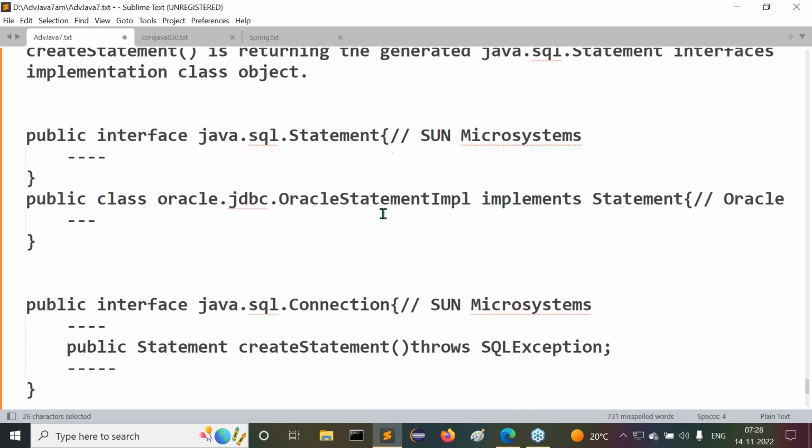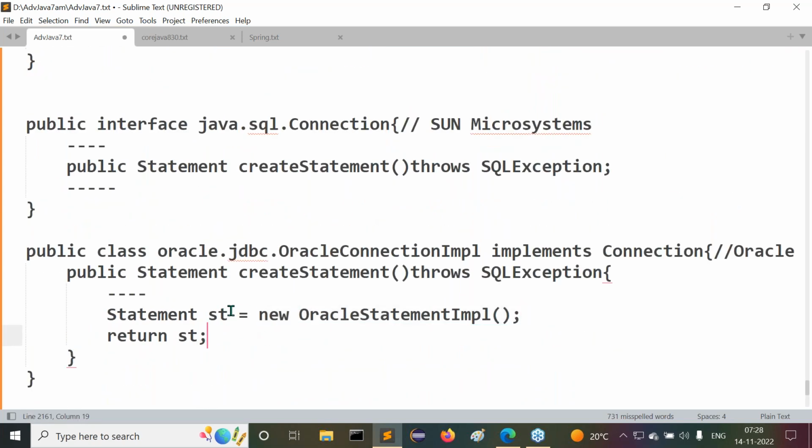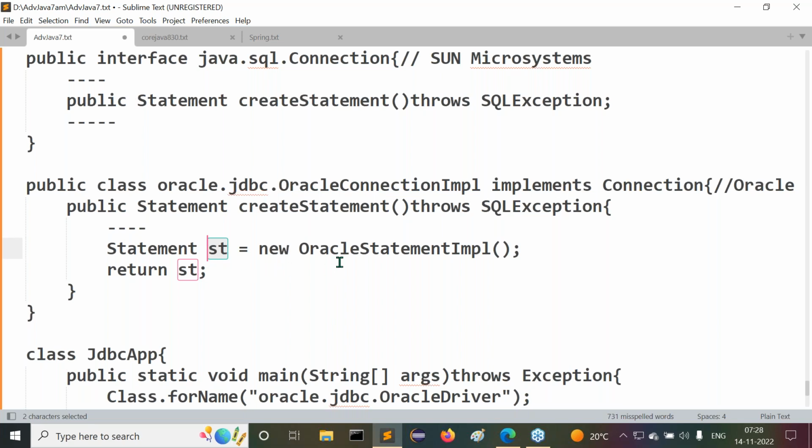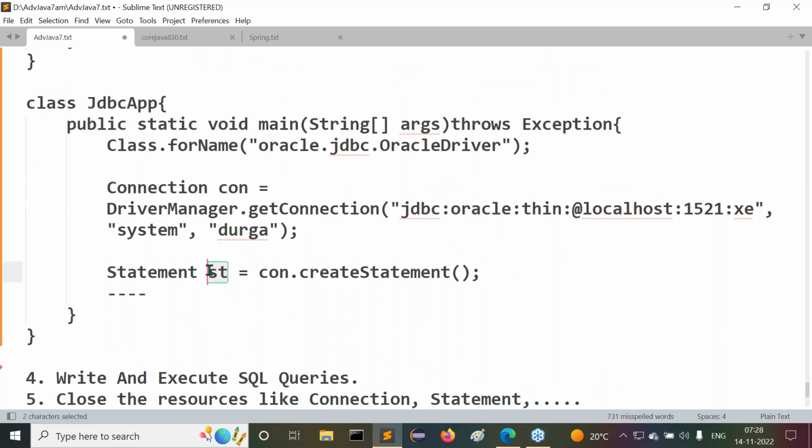Existed here now. For this we are creating an object. Then the object reference value is assigned to the statement. The statement reference value we return from the createStatement method automatically comes to this st variable inside our JDBC application. With this, we are able to get the statement object clearly.